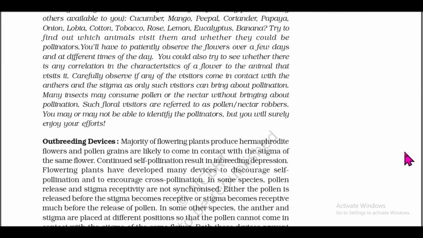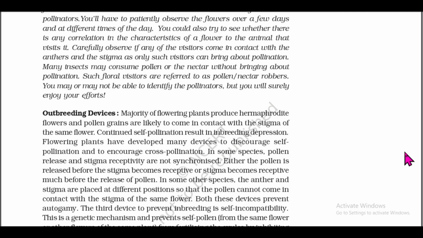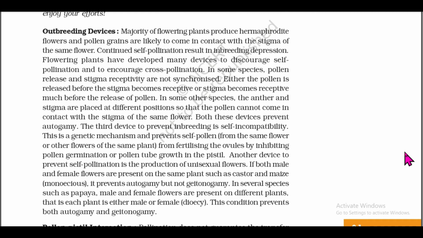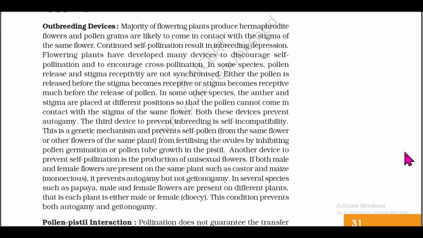Devices to discourage self-pollination. Majority of flowering plants produce hermaphrodite flowers, and pollen grains are likely to come in contact with the stigma of the same flower. Continued self-pollination results in inbreeding depression. Flowering plants have developed many devices to discourage self-pollination and to encourage cross-pollination.